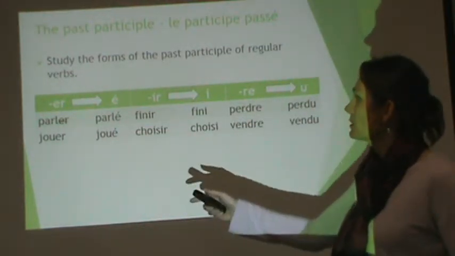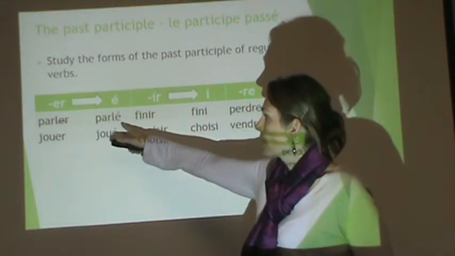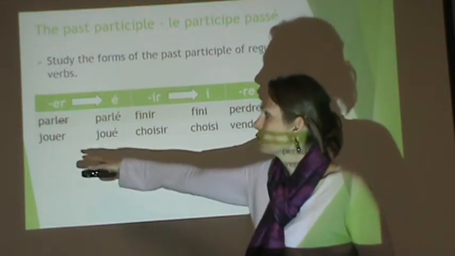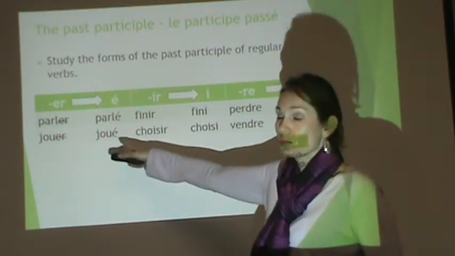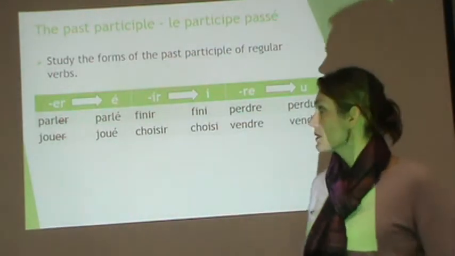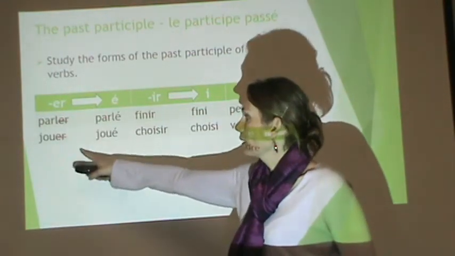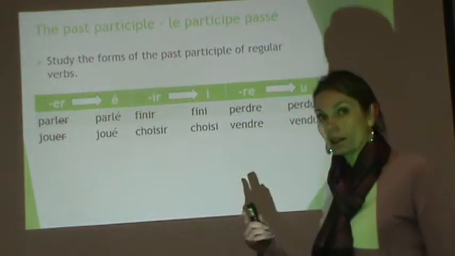So let's look at some examples. Parler, drop the ER, add the E accent aigu. Parler. Jouer, drop the ER, and add the E accent aigu. Jouer. Now notice that the pronunciation is the same. Parler, parler. Pronounced the same, spelled differently.